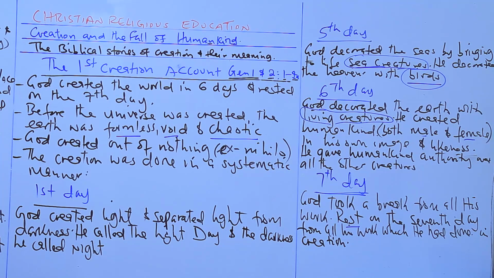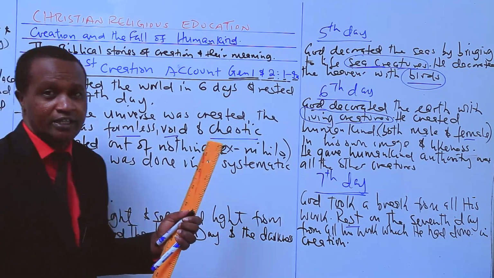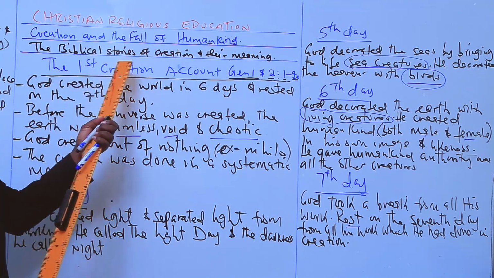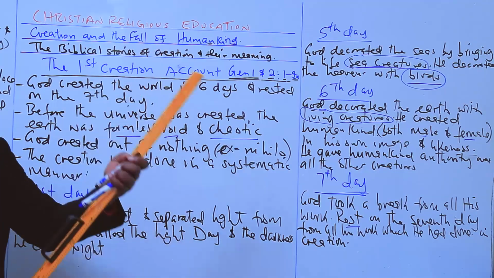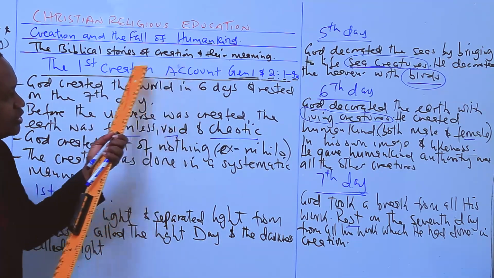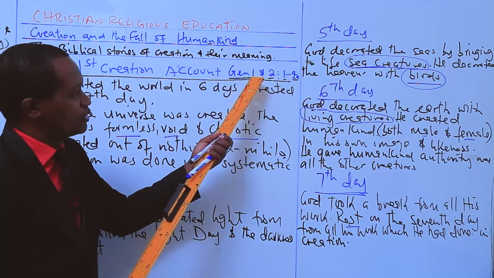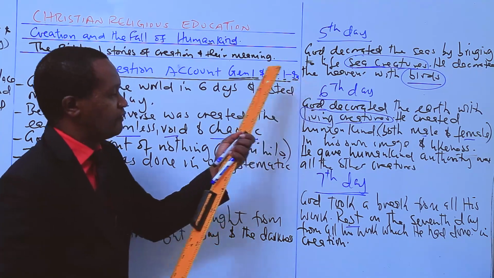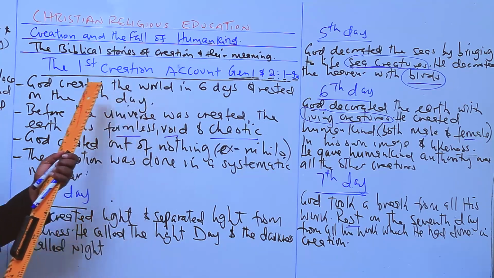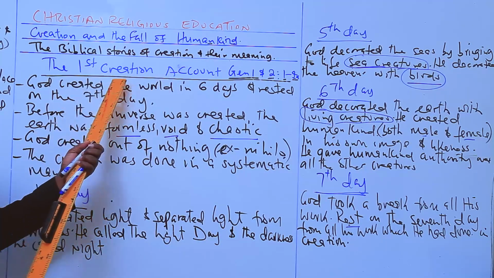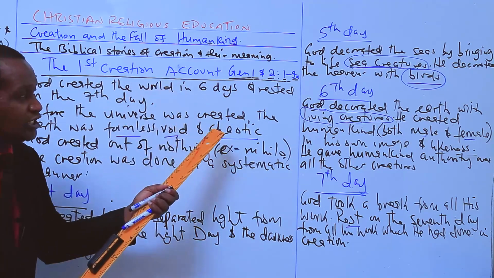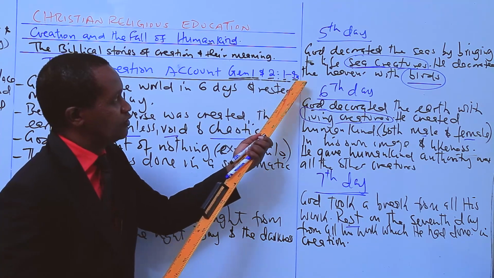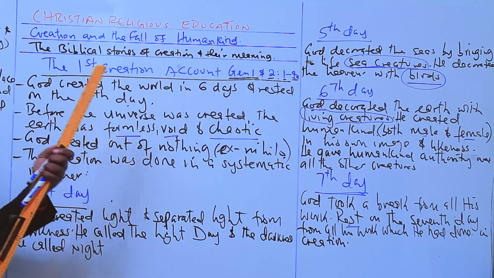So therefore, that will mark the end of today's lesson. Remember when I began, I said that there are 2 biblical stories of creation, 2 accounts. The first creation account is to be found in Genesis chapter 1 and Genesis chapter 2 from verse 1 to verse 4a. The second creation account, we will read it from Genesis chapter 2, verse 4 up to verse 25 in our subsequent lessons.